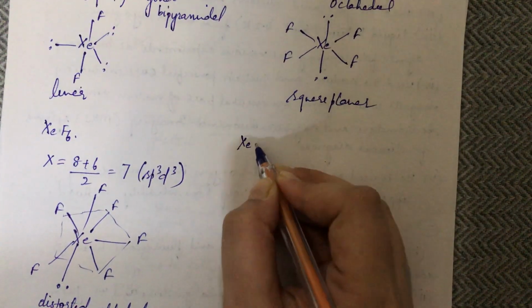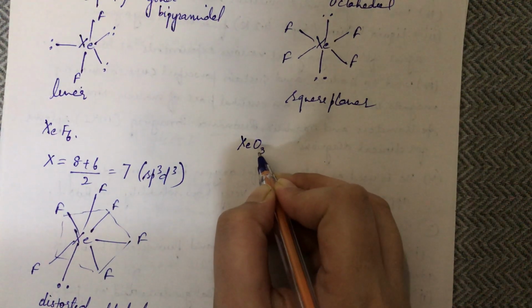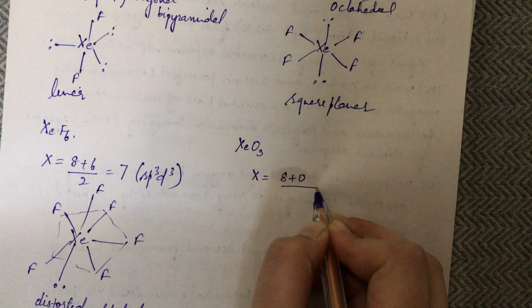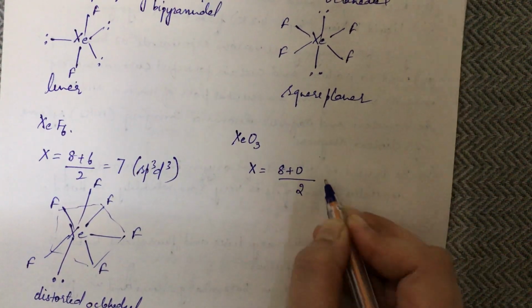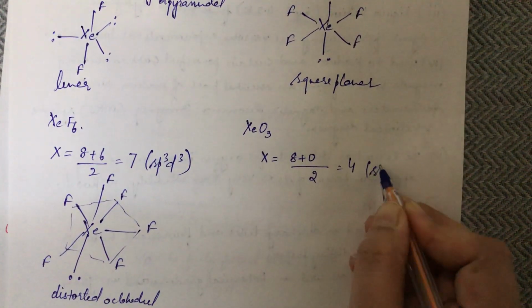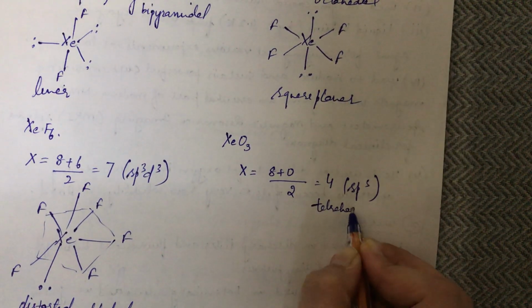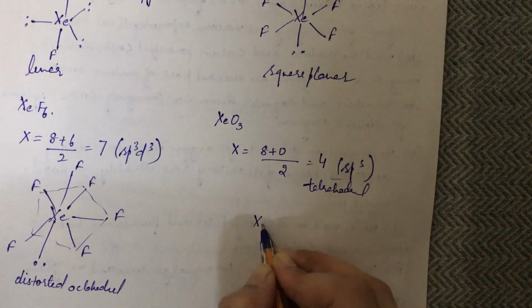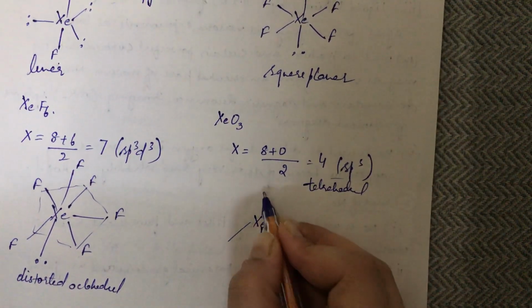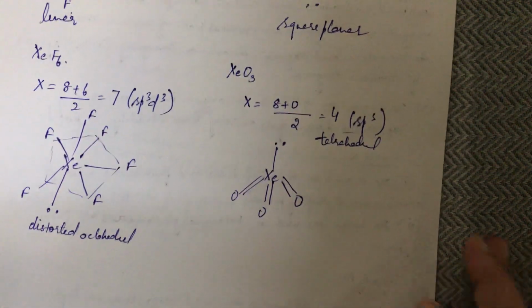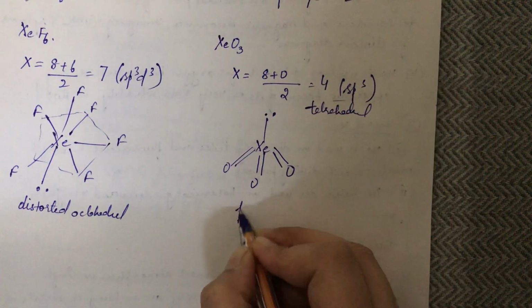Now if you have XeO3, here the hybridization will be 8 plus 0. Why are we not taking oxygen? Because it is divalent. So it is 4. So the hybridization is sp3, which means it has tetrahedral geometry. So how do you predict? You make the 4 bonds. One of them is a lone pair and the rest are the oxygen atoms with a double bond. So this is a pyramid shape.